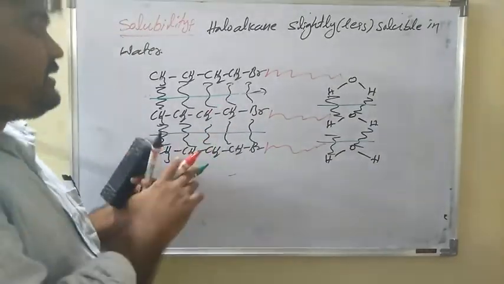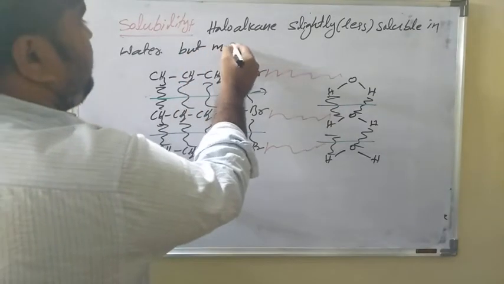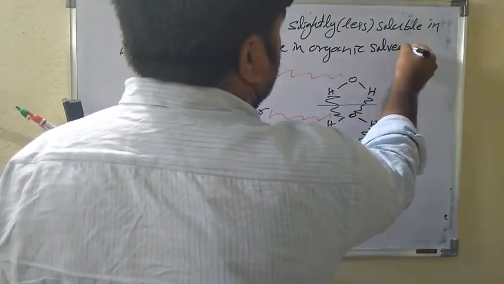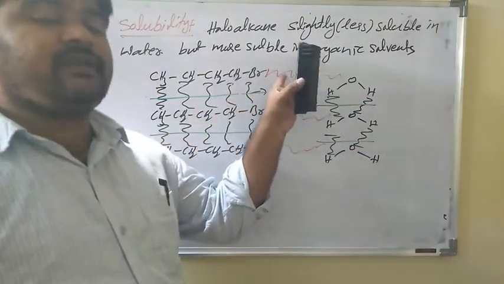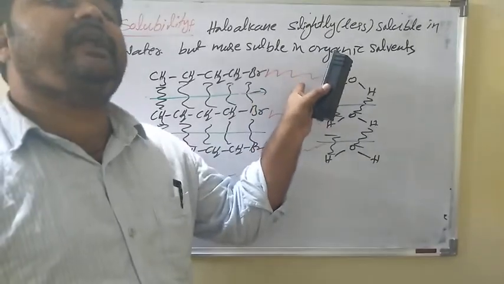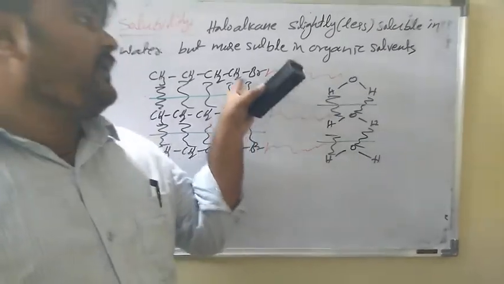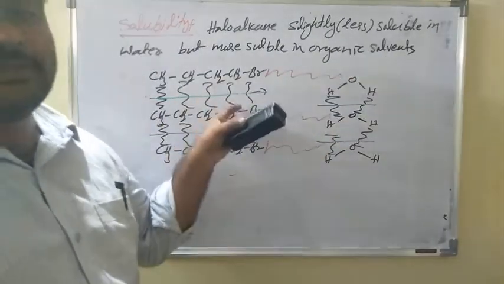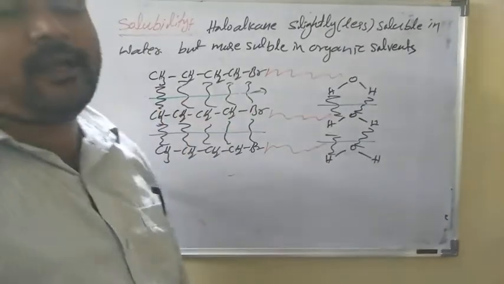So haloalkanes are slightly soluble in water, but more soluble in organic solvents. This is the reason: with a water molecule, after formation of the new bond, very less energy is released, though we required more energy, and there is less intermolecular force. But with organic solvents, the new bond is stronger than the old bonds. So haloalkanes are slightly soluble in water, but more soluble in organic solvents.